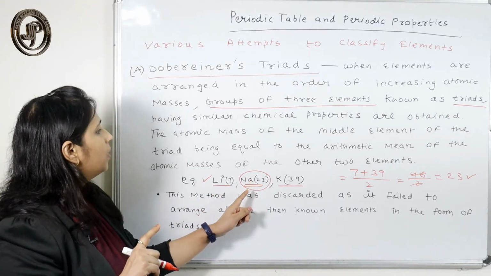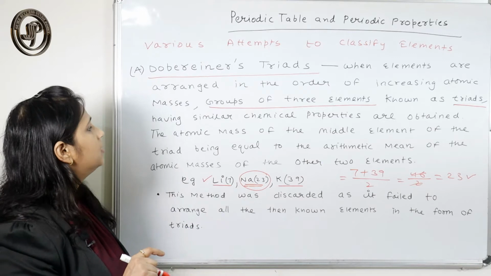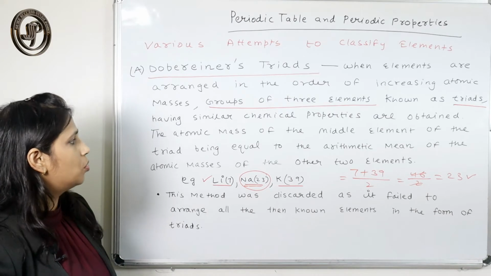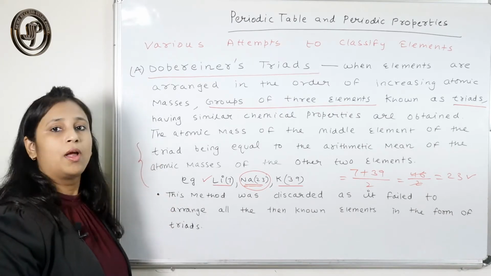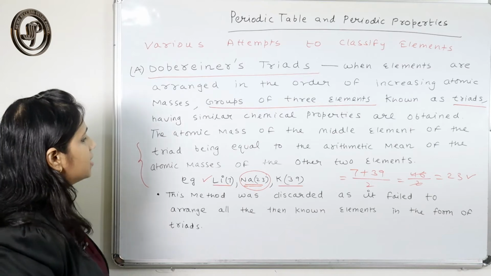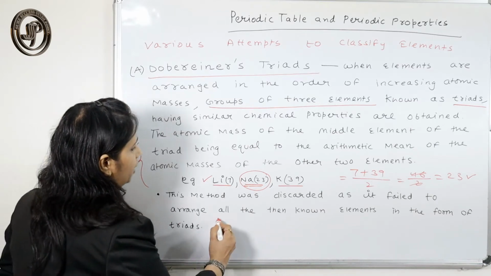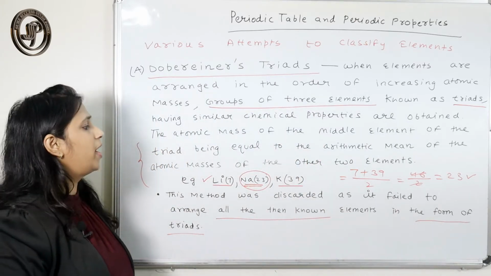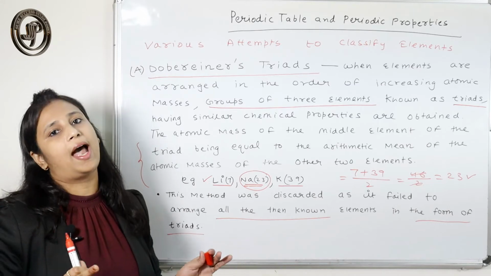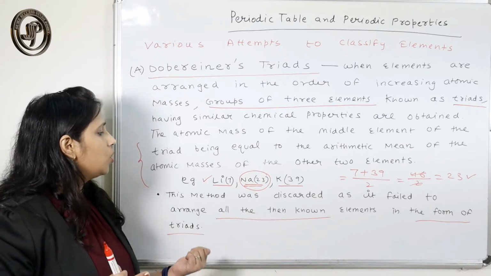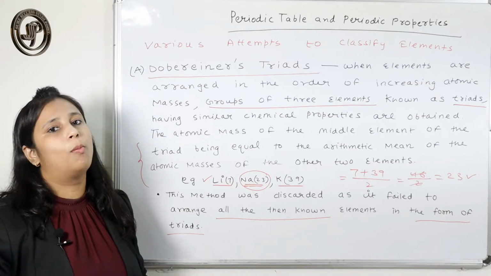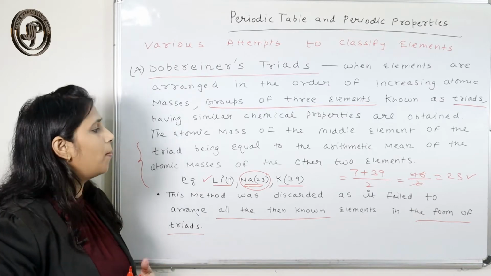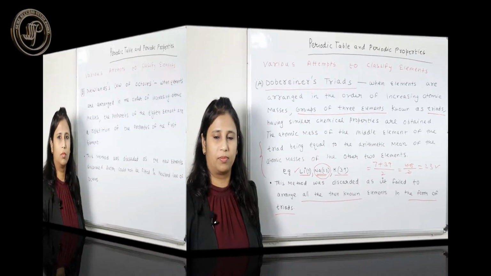The atomic mass of the middle element is equal to the arithmetic mean of the other two. That was his statement. But this method failed to arrange all the then known elements in the form of triads. That was the drawback of this classification.